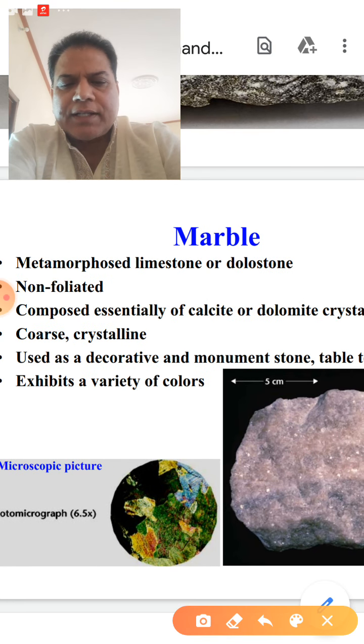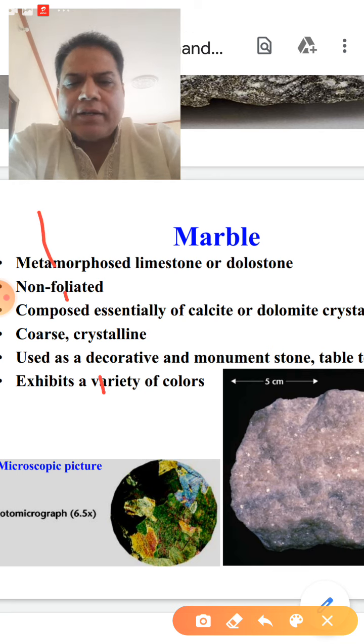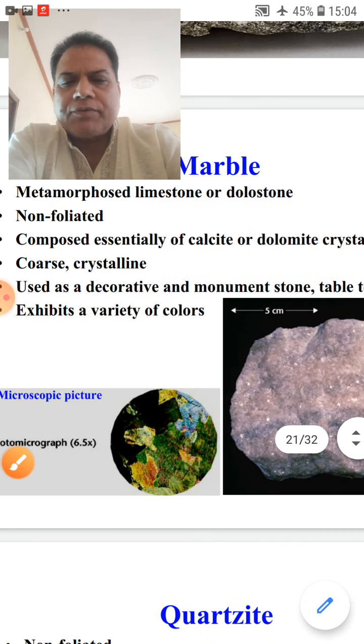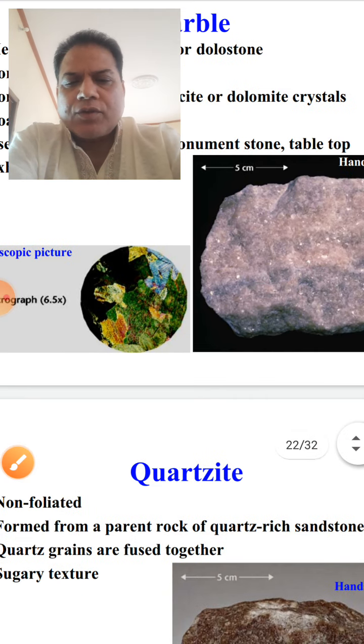Composed essentially of calcite, right? And used as a decorative stone, it exhibits a variety of colors. This is your dolomite.